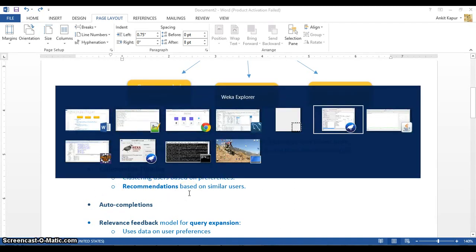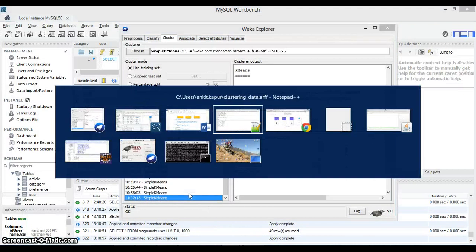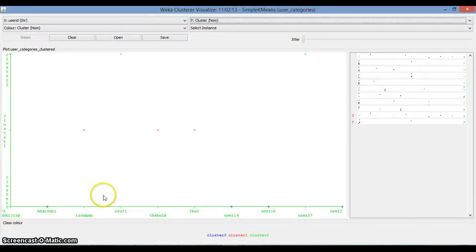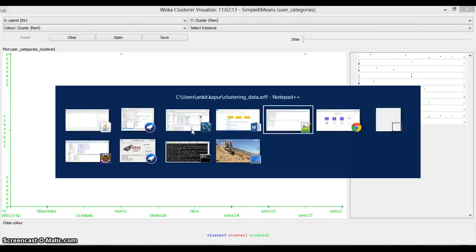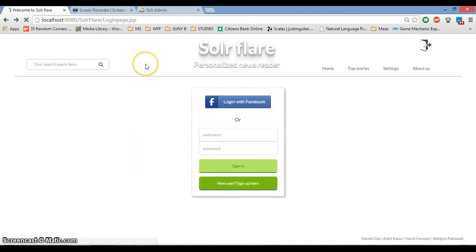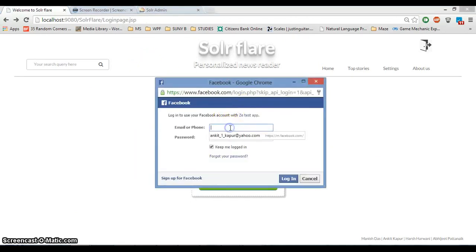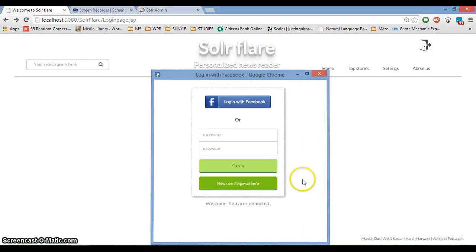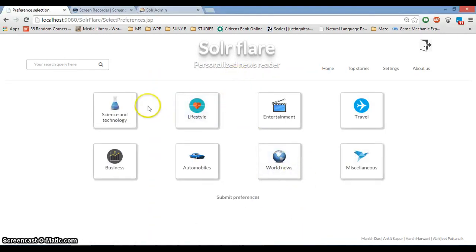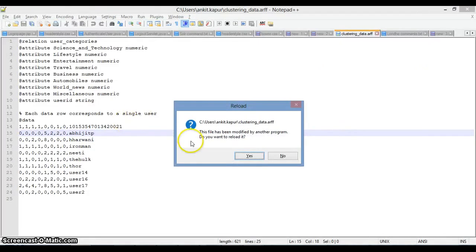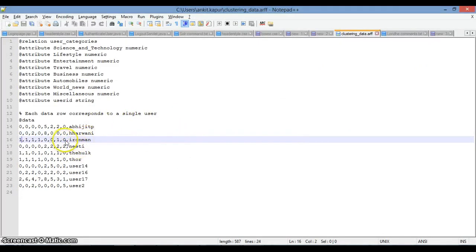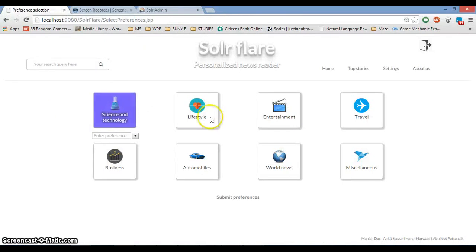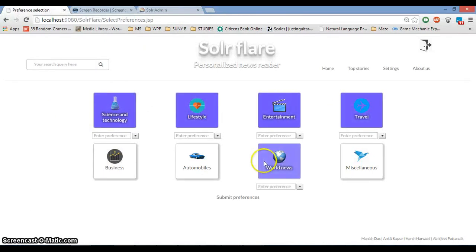So I'm going to take an example of a couple of users. Iron Man, the Hulk, and Thor all belong to the same cluster one. And I'm going to go ahead and create a user who is similar to these guys. So I'll log in with Facebook. We've used the Facebook Graph API to grab data from the user. So I'm going to give the same interests as Iron Man, Thor, and the Hulk. I'm going to select the same, similar categories here.